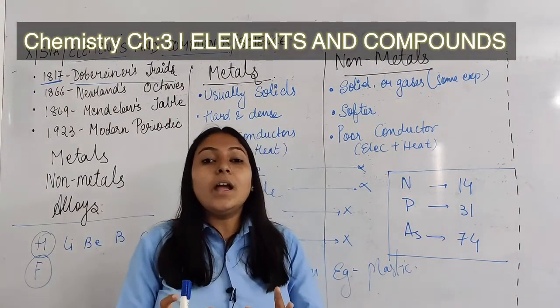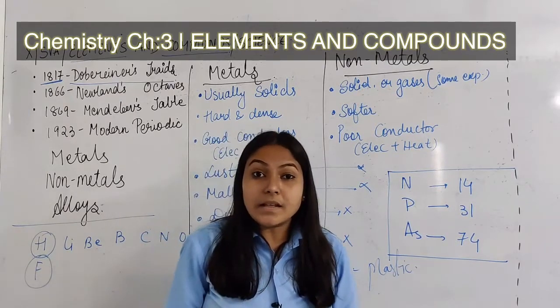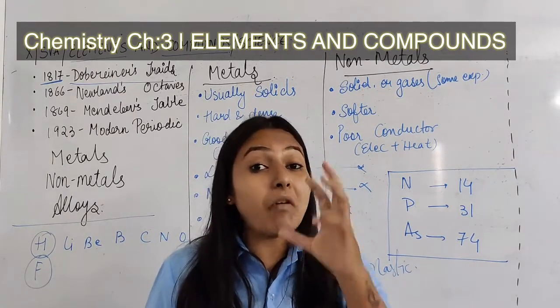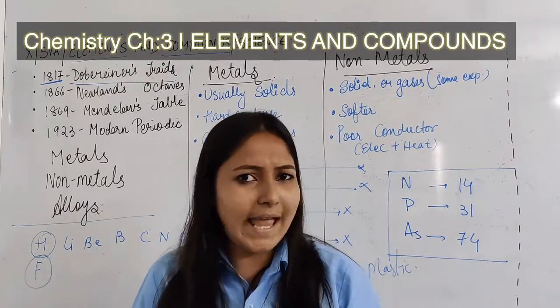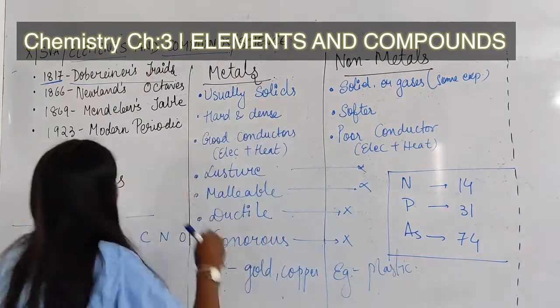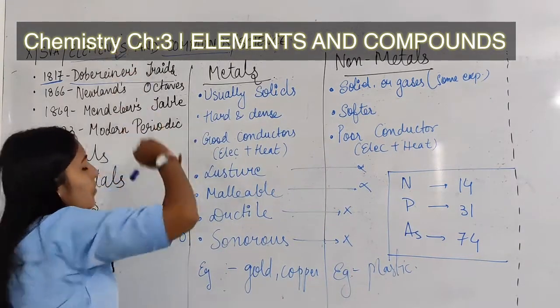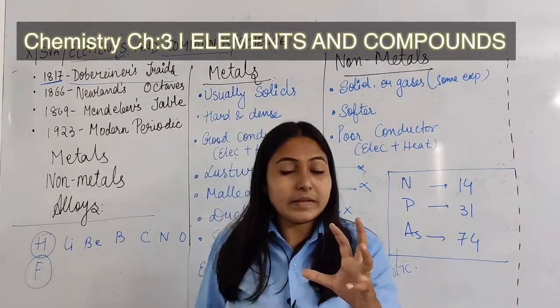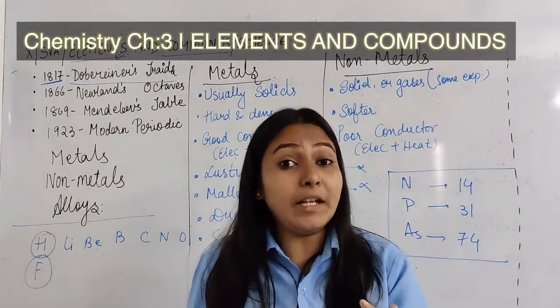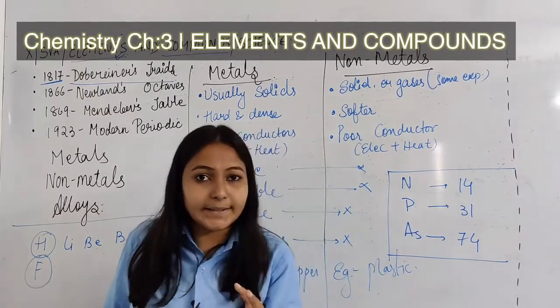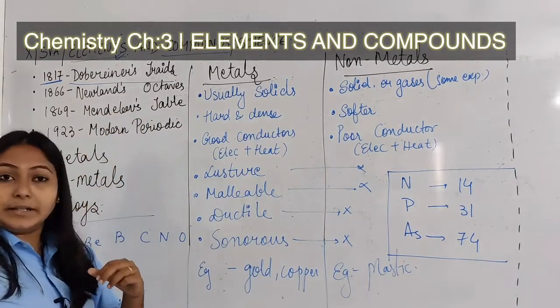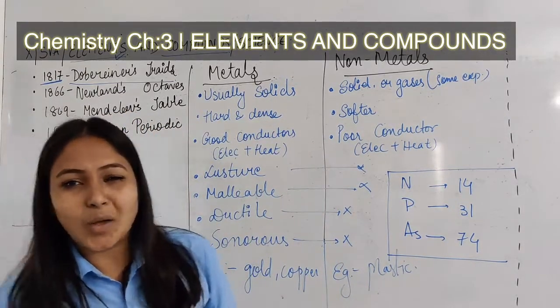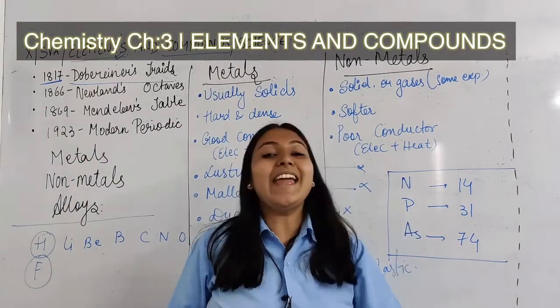Okay, an element is a substance which is made up of only one type of atom. The one type of substance, like the substance which is made up of only one type of atoms, is known as an element. For example, hydrogen. Hydrogen will contain only hydrogen atoms.